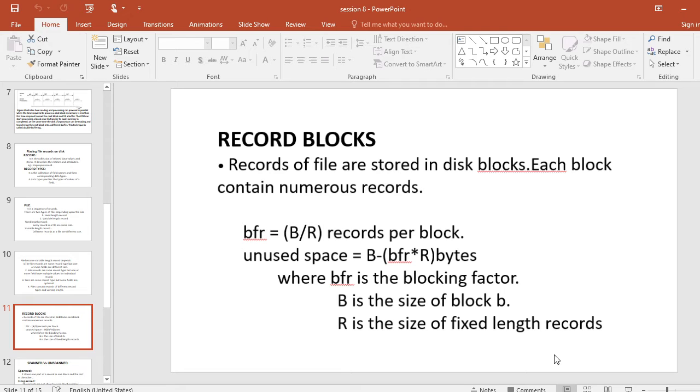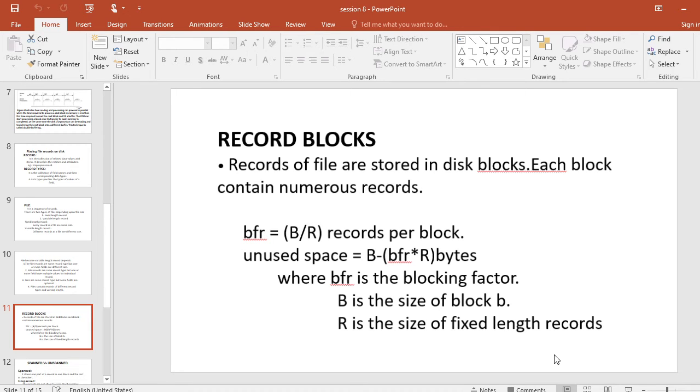When the block size is larger than the record size, suppose the block size is B bytes, for a file with fixed length records of size R bytes, with B greater than or equal to R. So B indicates the block size in bytes and R indicates the fixed length record size.